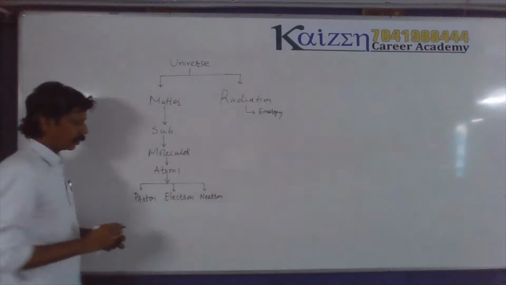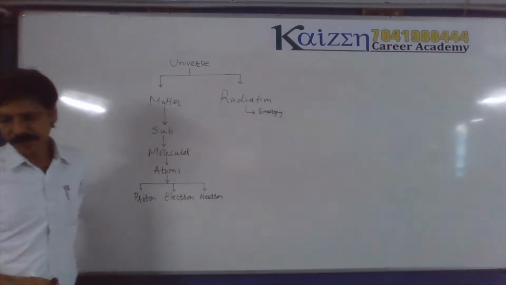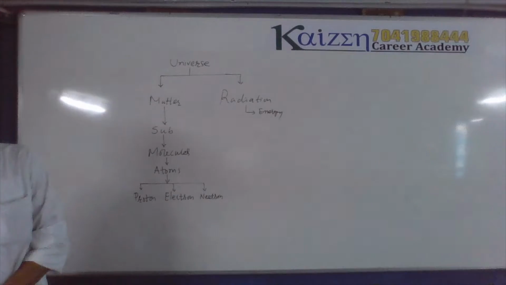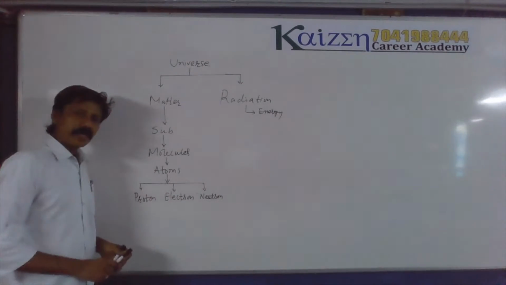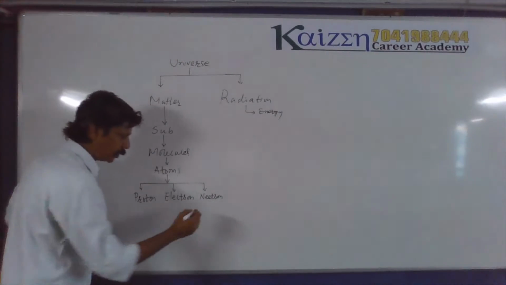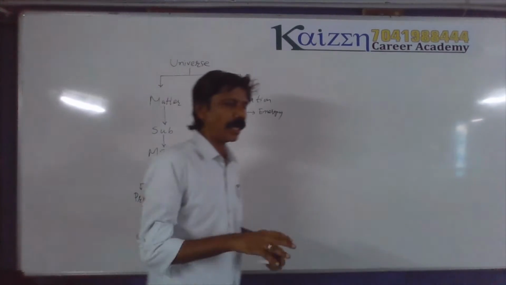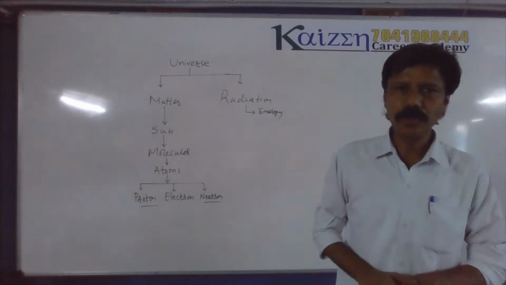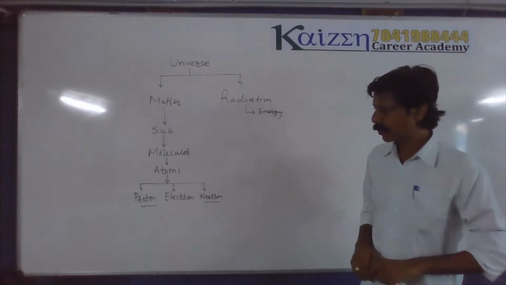So these are the three basic parts of the atom. Out of these three, neutron and proton are made up of basically quarks, and then more subatomic particles are there. We'll study about it further in physics.